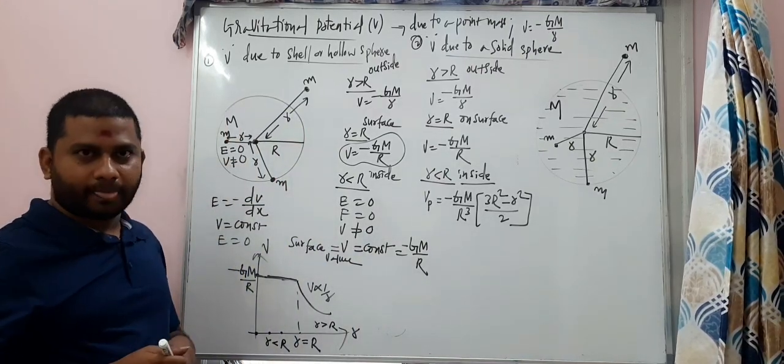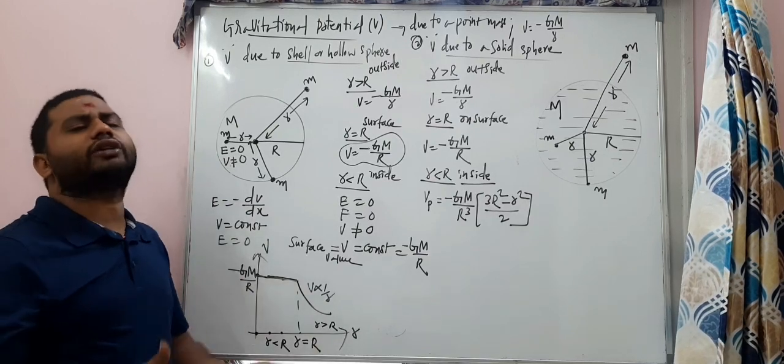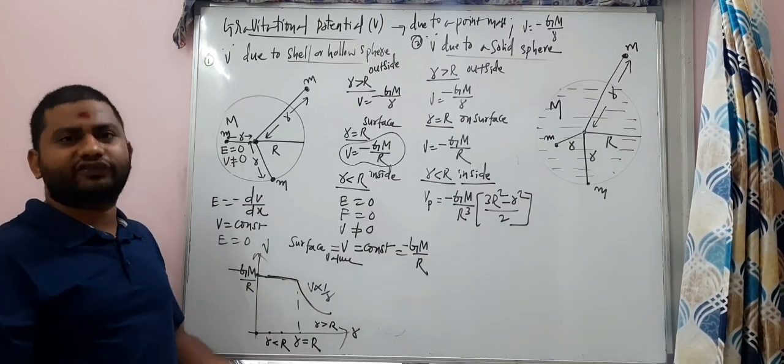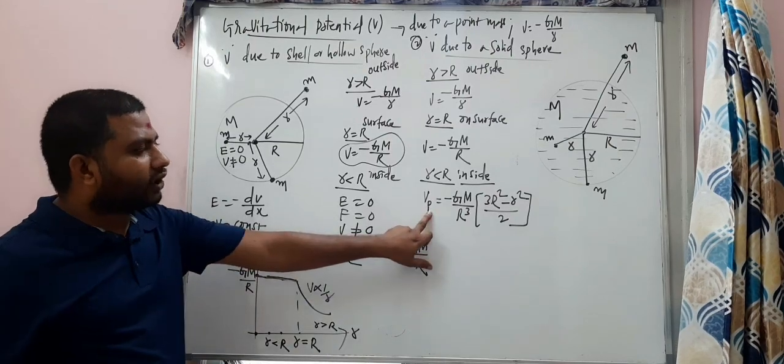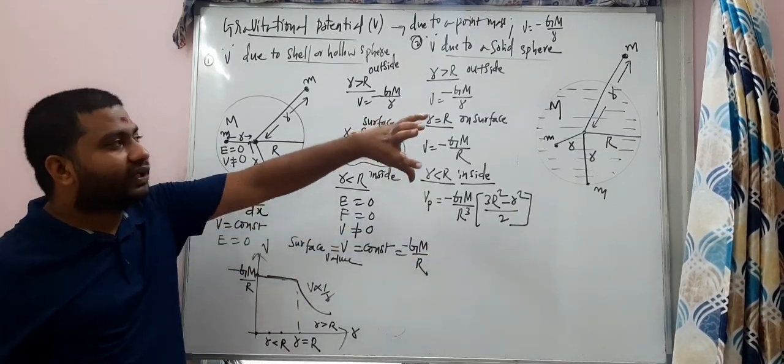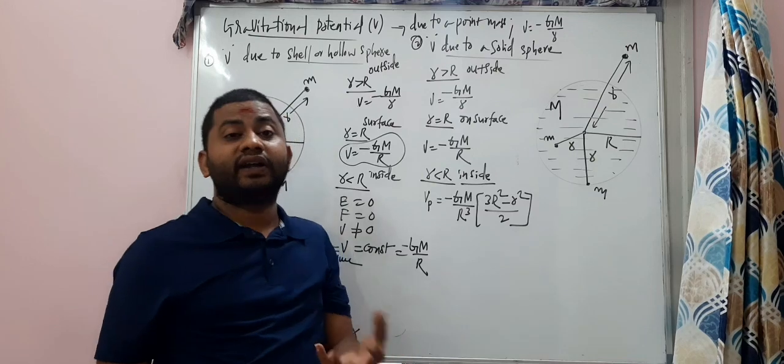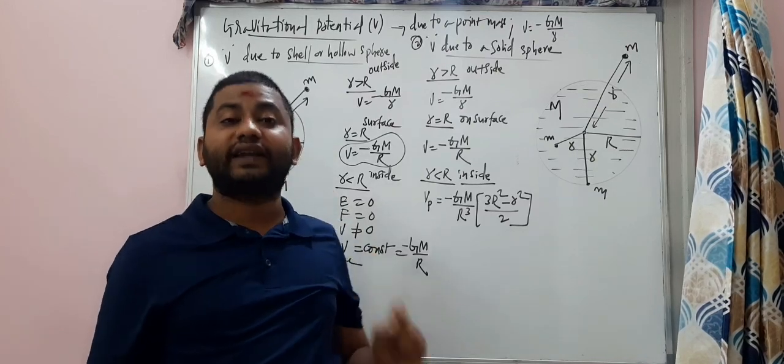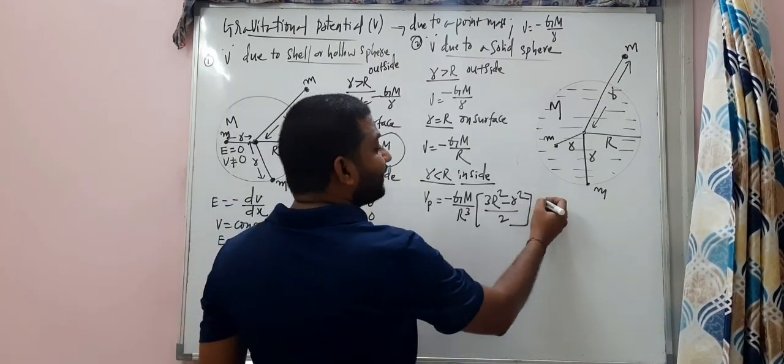Inside at any point. There's a derivation for this. It's not required for us now. It takes a lot of time. So this is an important relation. At any point inside the solid sphere, the gravitational potential, you can find it. So let's find it at the center.